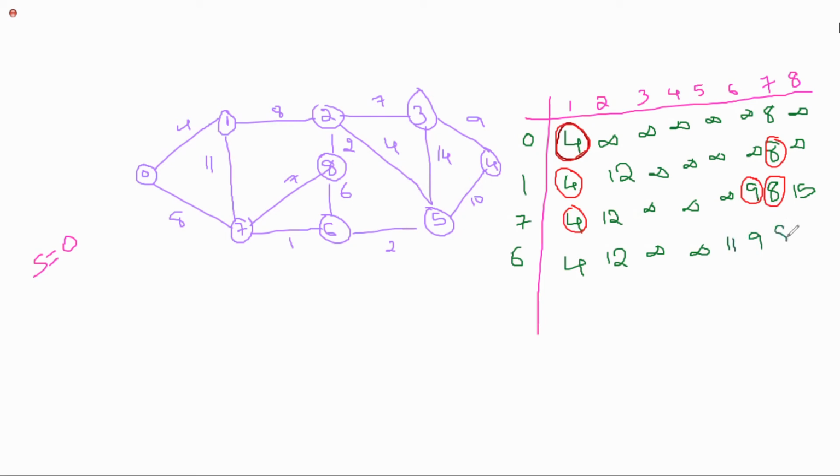8 is also visited. Next 0 to 8, is there any other possibility other than 15? Observe here, 8 plus 1 is 9, 9 plus 6 via 6 also will give you the same, which is 15 only. I'm updating this with 15. Now which one will you consider other than 1, 6, 7? Remaining all, which one will you consider? 0 to 5. Very good.